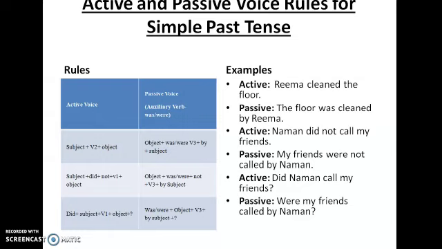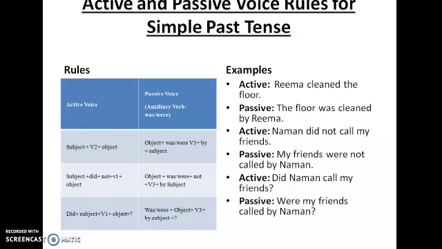Again, the second one is a negative sentence. It's all the same. You just need to add a not to it. Naaman did not call my friends. My friends was or were? It is were. My friends were not called by Naaman. Call. Third form of the verb is called.